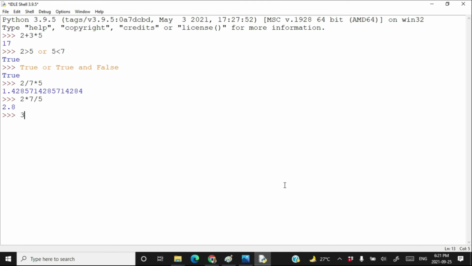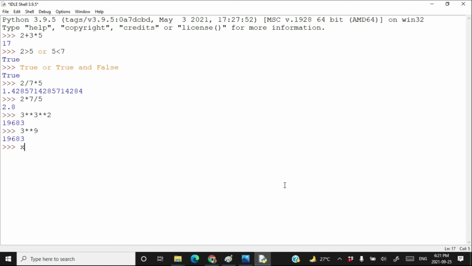3 exponentiation 3 exponentiation 2. Press enter and we have this value. And if you try 3 exponentiation 9, we will have the same value. So exponentiation is calculated from right to left, not from left to right.